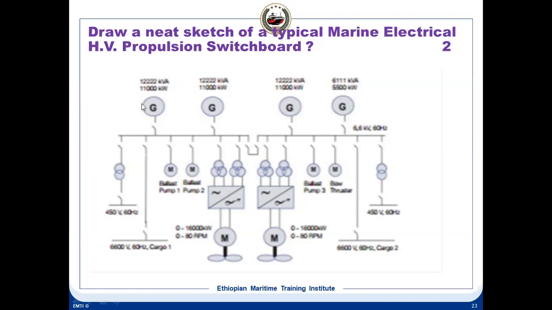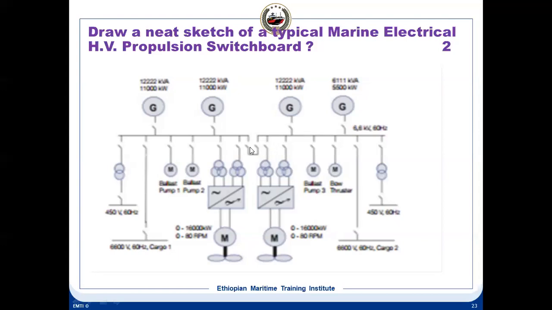Okay, so here you can see it's a high voltage switchboard. It is mandatory that this high voltage switchboard should have two sections. So you can say this is, let's say, number one switchboard or number two switchboard, or port side switchboard or starboard side switchboard. On board ship, you'll find two switchboards which are connected with a tie breaker. The tie breaker is basically to connect two sections of the switchboard. That is the function of a tie breaker.